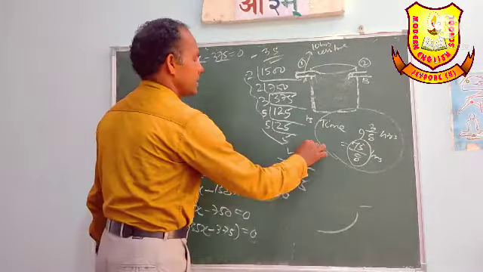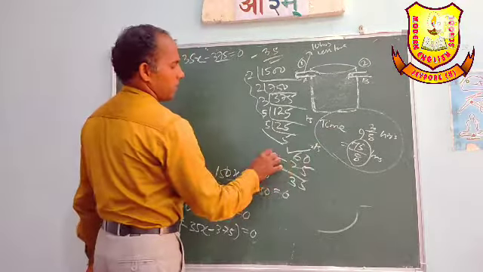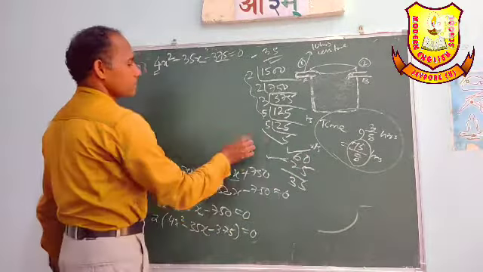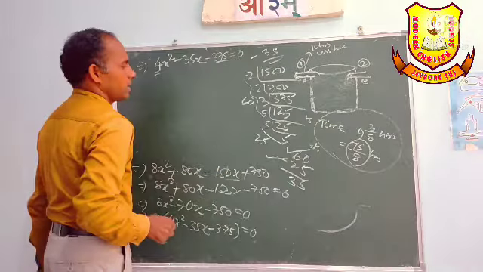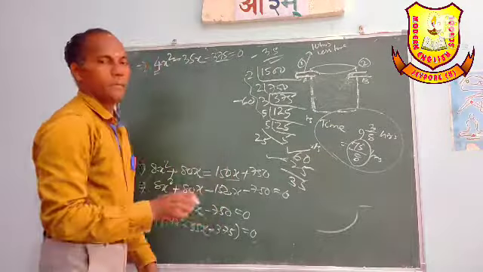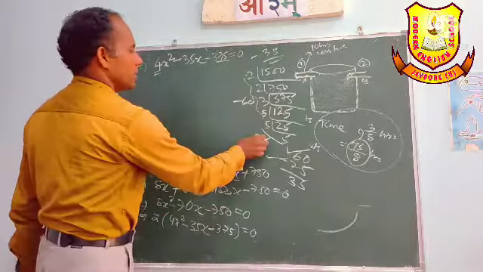So one will be 60, another 25, but as this is minus 35, the larger one will be minus 60 and this one plus 25.